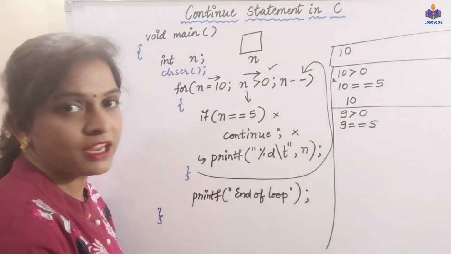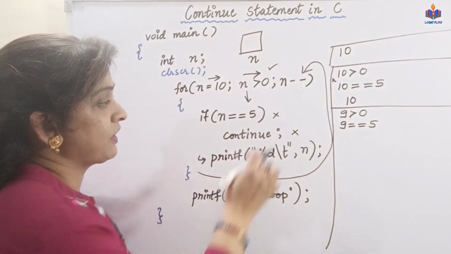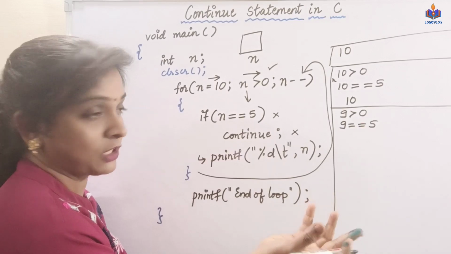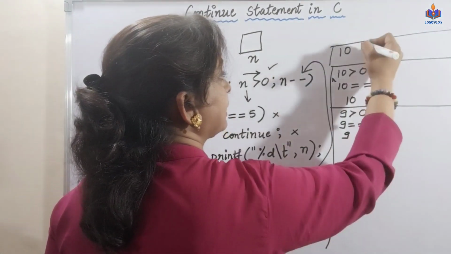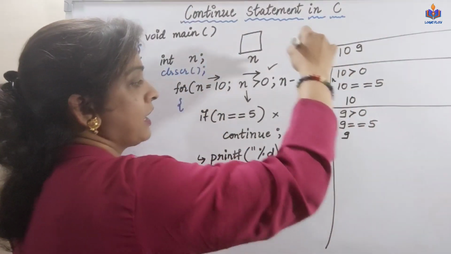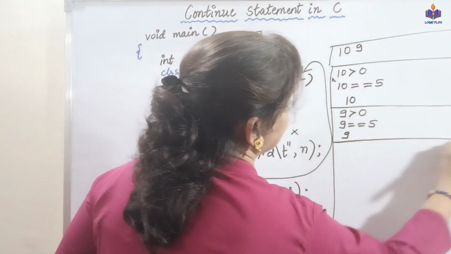9 equal to 5? No. Condition not satisfied, so continue will not be executed. Then print the value of n. So 9 will be printed on my output screen. Again loop back. Then it gets decreased to